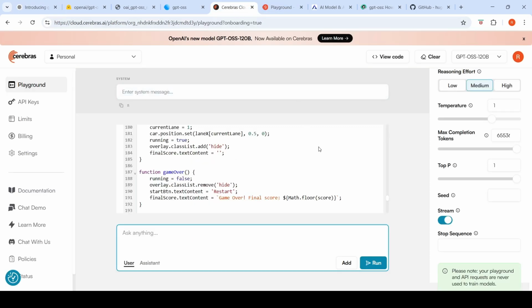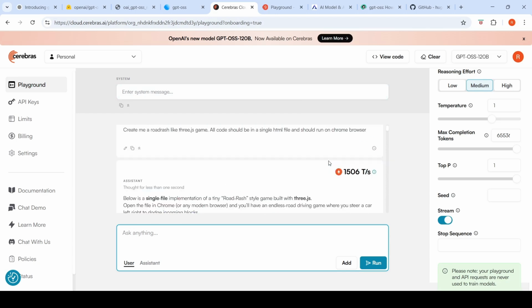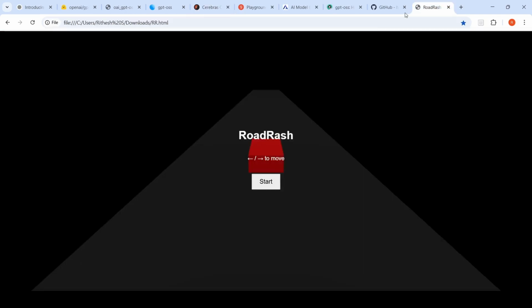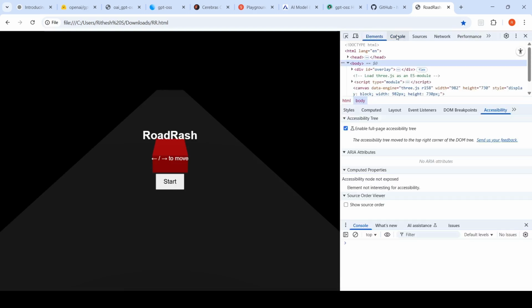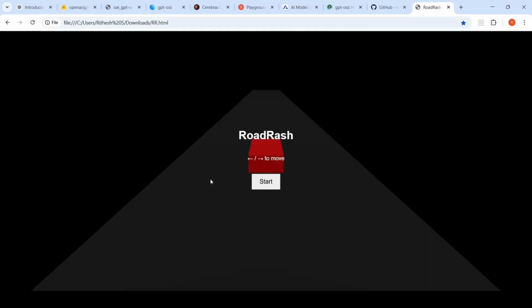So first, let's look at the road rash game. Let me copy this file and then run it. This game, unfortunately, doesn't work. It kind of throws up an error. What is the error over here? It is not working. It's created some kind of visualization, but for some reason it's just not working.